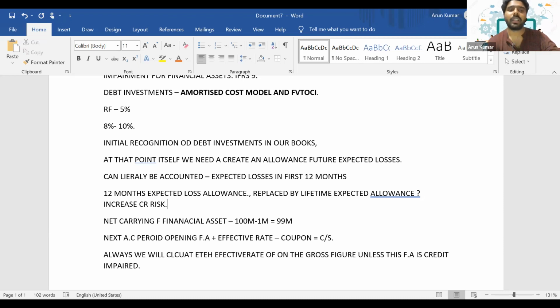Lifetime expected allowance means here we will consider, let's say the bond duration is 5 years. With respect to 12 months allowance, we used to only consider the chances of default events which are about to happen in the next 12 months. But when the credit risk is increasing, the 12 months allowance will get replaced by a lifetime expected allowance. So lifetime expected allowance means we literally consider all possible events that can happen in the remaining period, that is till the date of maturity. Whatever the possible default events that can happen in the remaining period, we will consider those situations to create the allowance for the whole lifetime. Are you getting it?